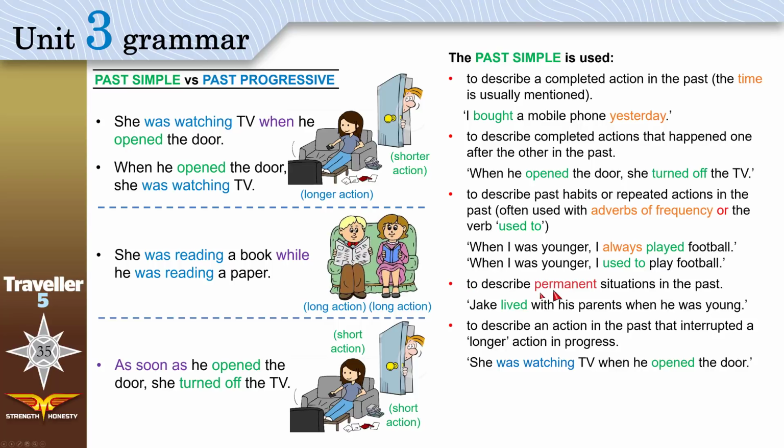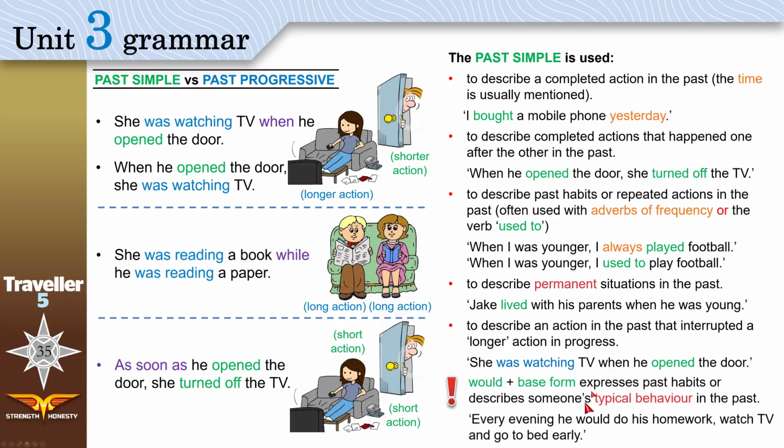Or to describe permanent situations, permanent means not for a short period of time, not temporary. Like when you say, Jake lived with his parents when he was young. To describe an action in the past that interrupted a longer action in progress, just like here. When he opened the door, this action interrupted this one. She was watching TV when he did that.